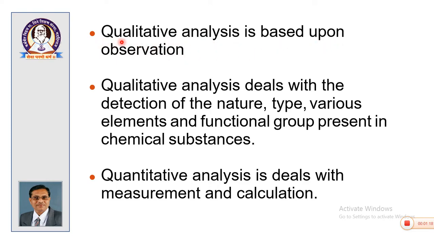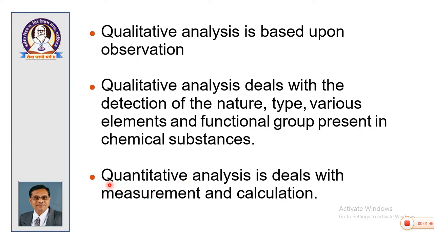So, the basic question is, what is qualitative analysis? Qualitative analysis is based upon observations. Then qualitative analysis deals with the detection of the nature, type, various elements and functional groups present in the chemical substance or chemical compound.